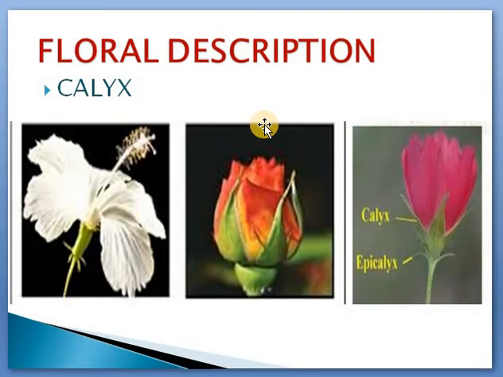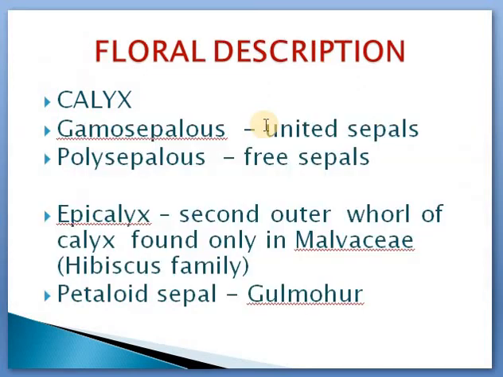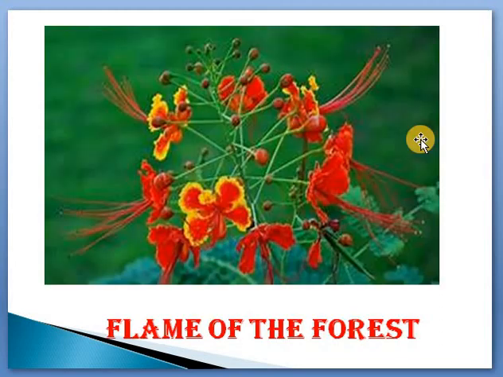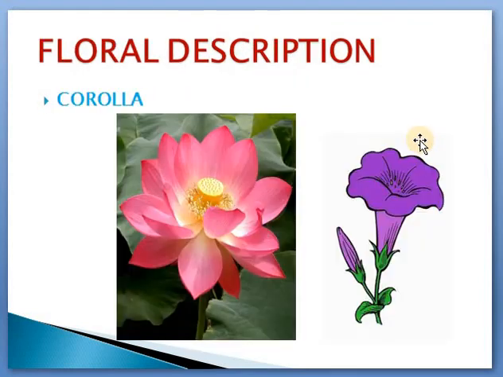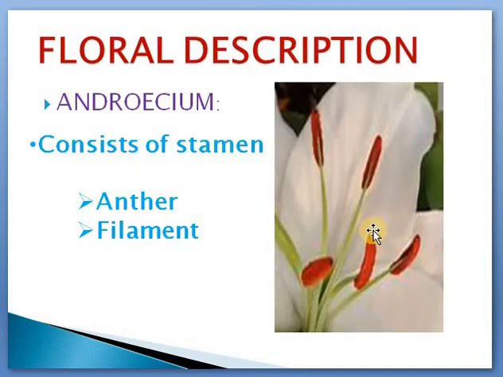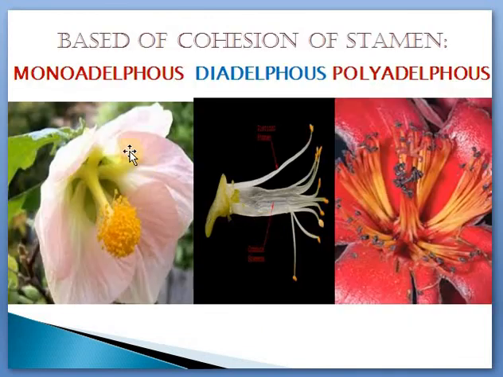And then we went into floral description. These two terms you need to learn: Gamosepalous and Polysepalous. And then in sepals you learned one more thing, that is epicalyx and petaloid sepal. Gulmohar is the example. And then corolla, this is polypetalous and this is gamopetalous, and this is androecium. That is stamen, anther and filament.